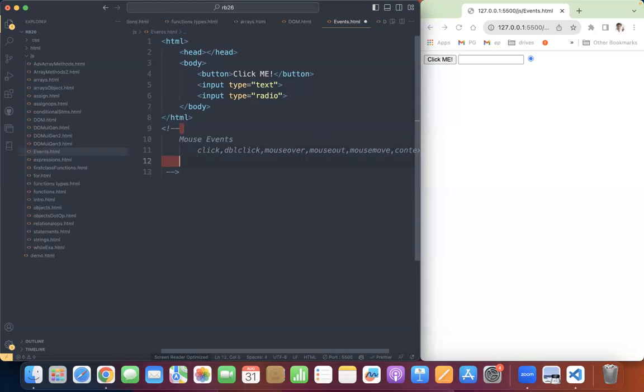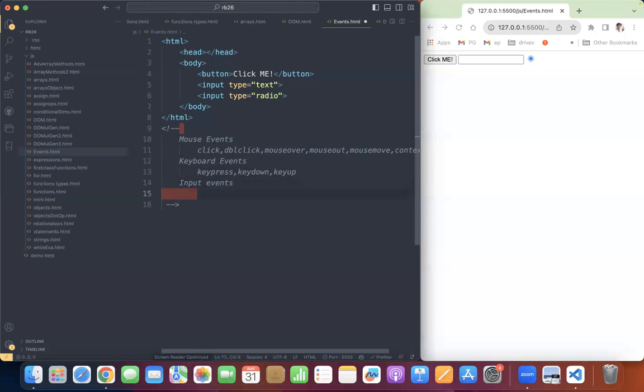In the same way, you will have keyboard events. What are the keyboard events? You can have key press, key down, key up. This all comes under keyboard events. In the same way you can have something called input events.